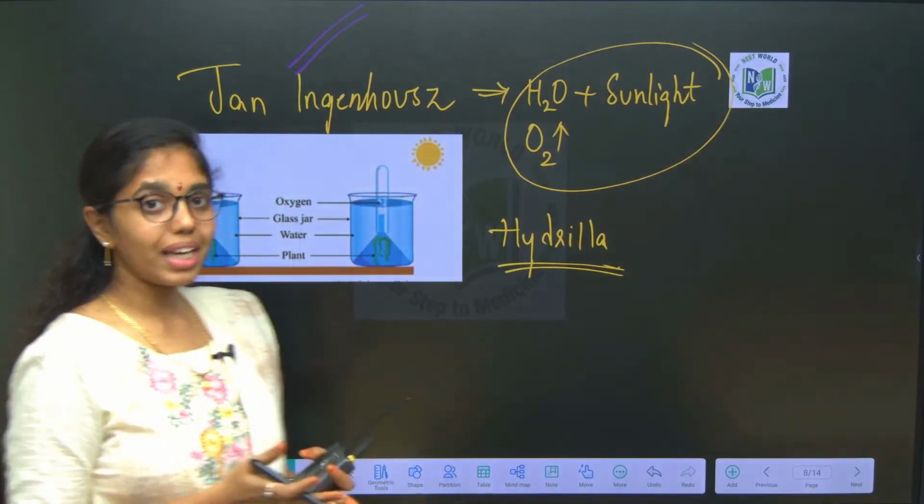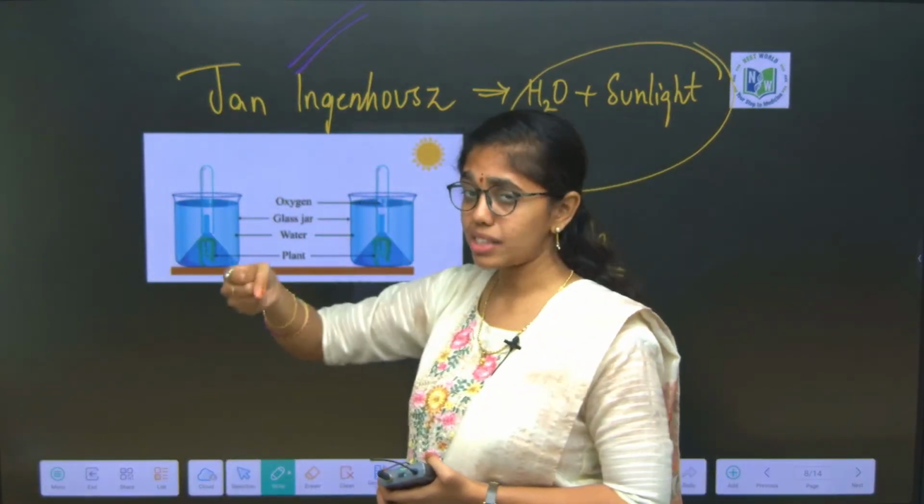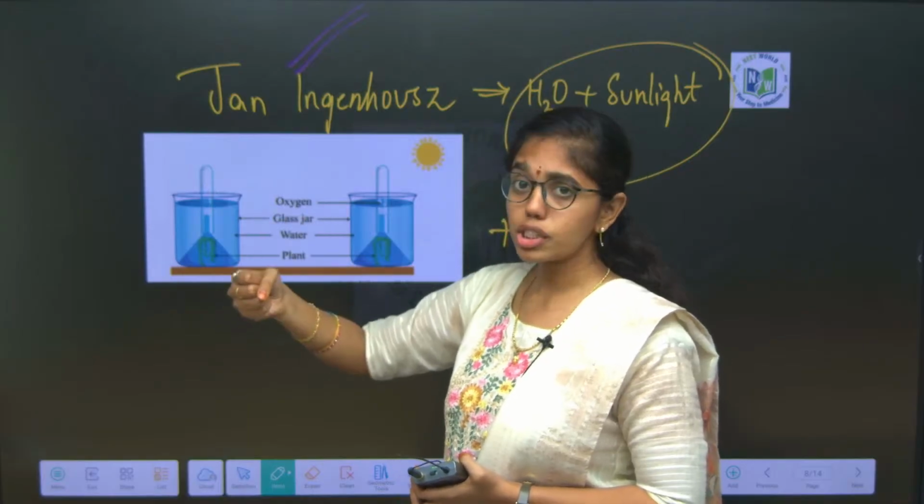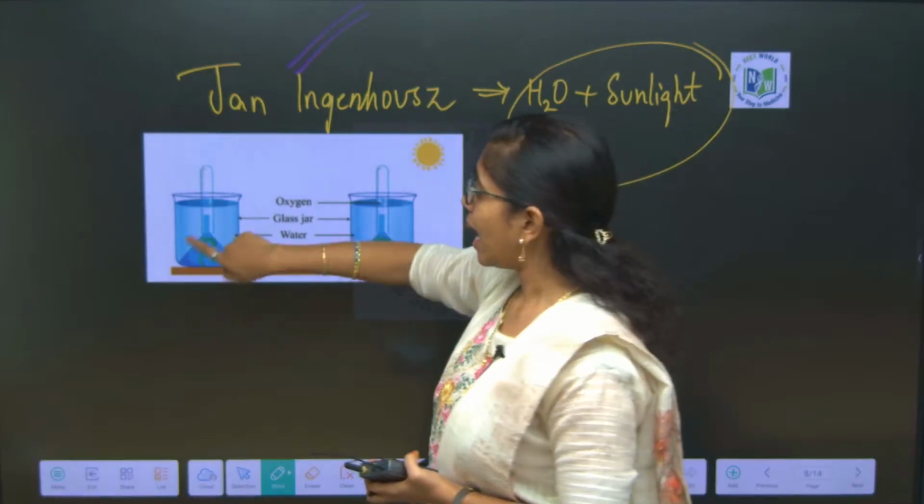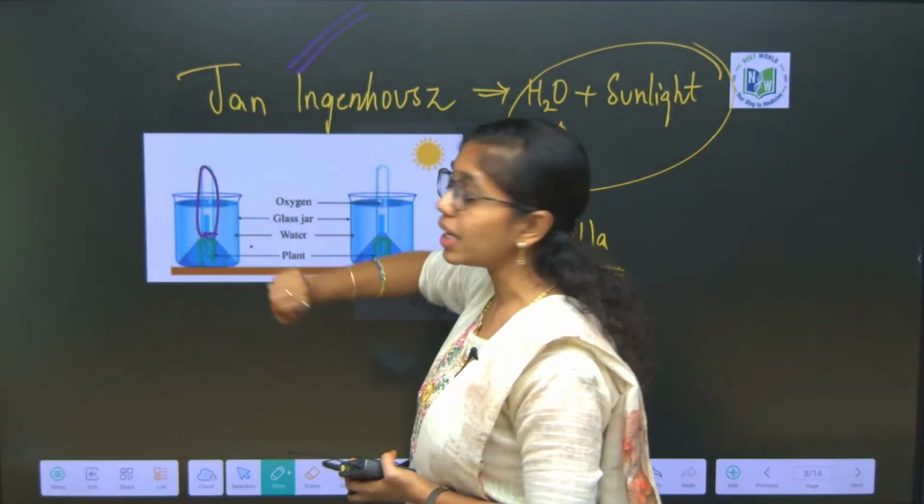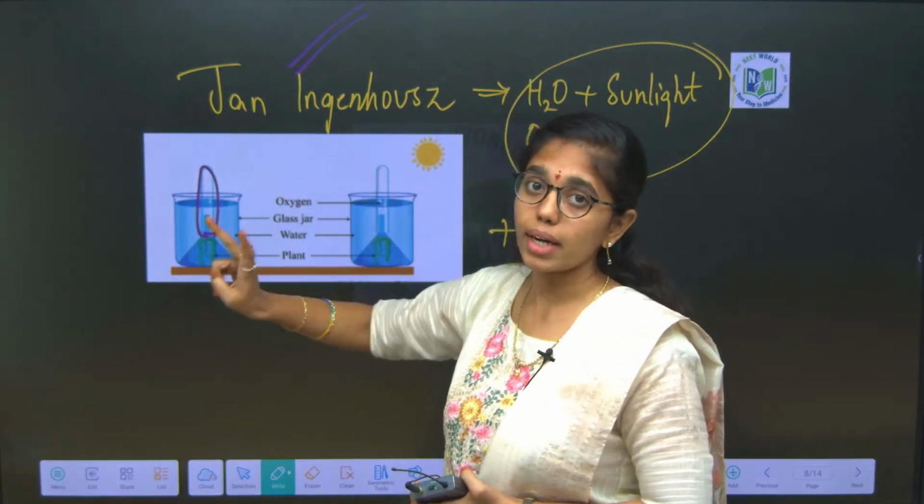He took a beaker containing water, and in this beaker he placed a thistle funnel. In the thistle funnel he kept the Hydrilla plant, inverted the funnel, and above it he placed a test tube. He left two such setups, one in dark and one in light.